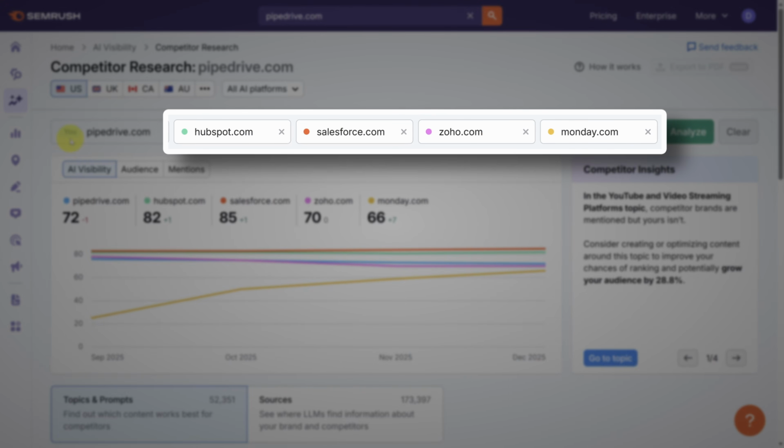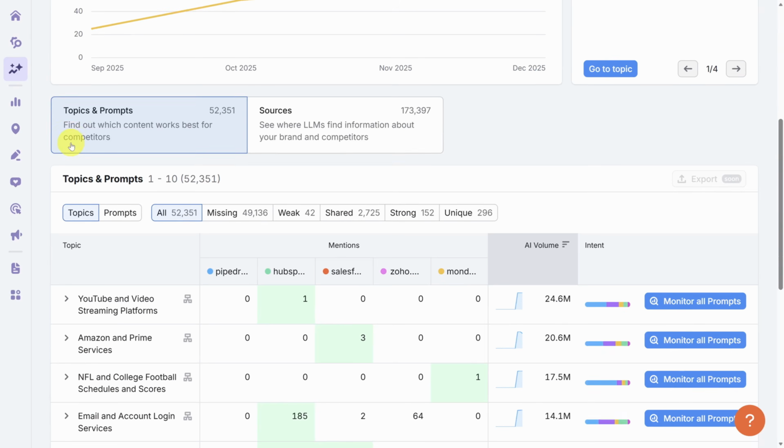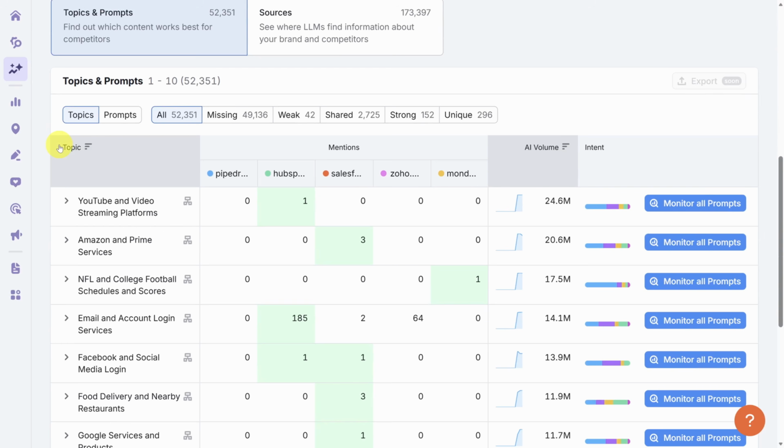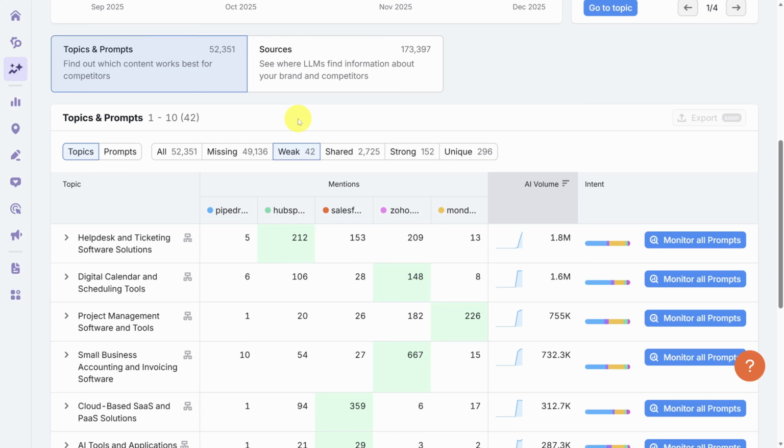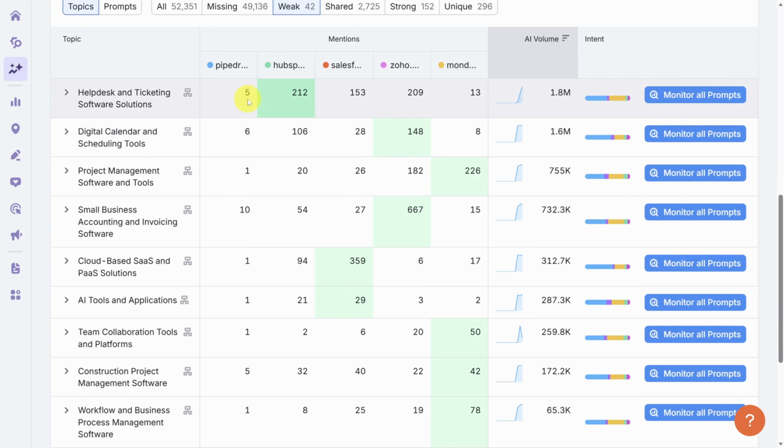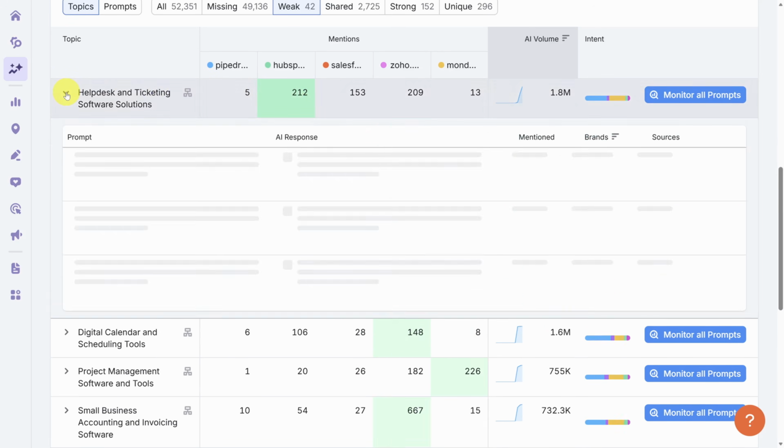HubSpot will select a few of your competitors to analyze, but you can change any one of them. And down below, you'll get some ideas for topics and prompts where your competitors are mentioned, but you aren't. I recommend filtering to missing or weak topics first. This will show you how many mentions you have in a particular topic area versus your competitors. Then you can expand each topic and see specific prompts.